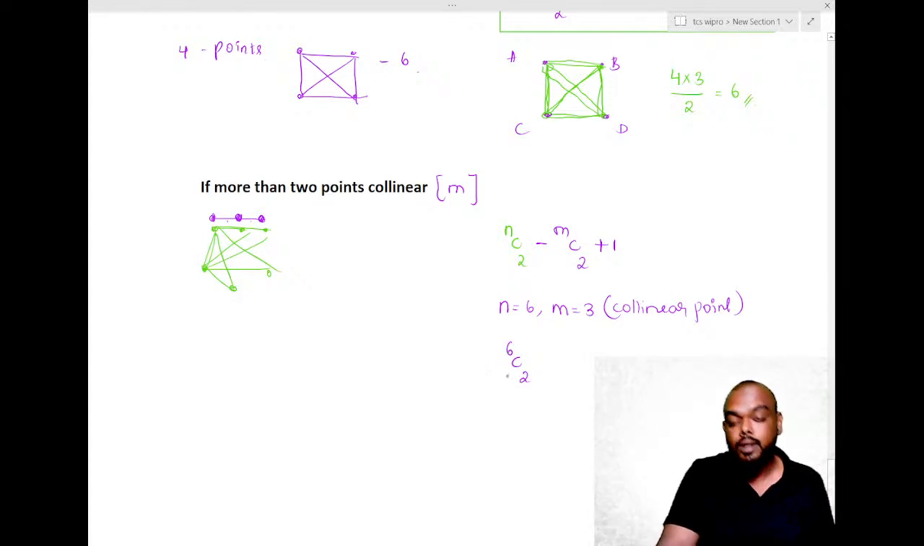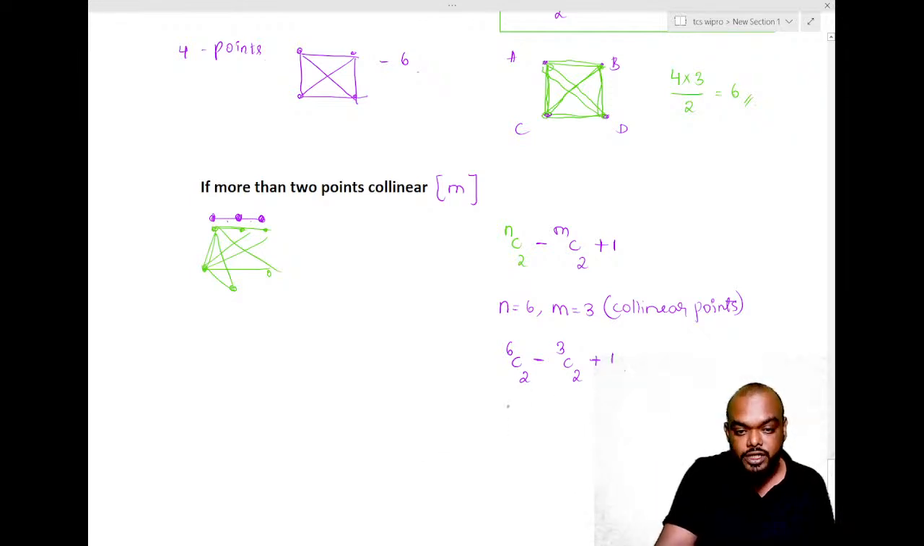6C2. Now repetitions are happening because of the collinear points. Collinear points means what, guys? The points which are in the same straight line. We call them collinear. So what do we get? M number, that is 3. 3C2 happened because of the 3 collinear points. We will remove them and we will add 1 extra.